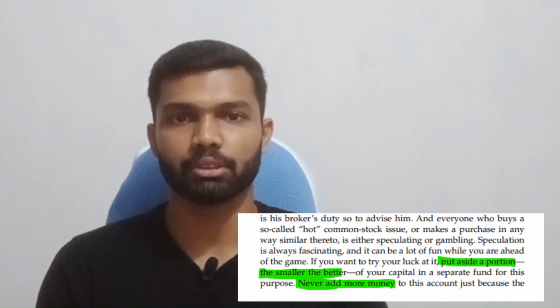The intelligent way of speculating, Graham says, is to have two separate accounts. One is for investing and another is for speculating. In the investment account, we should buy high grade bonds and a common stock portfolio. That's it. But we should have a second account for our speculative nature. In that we can do margin trades, and he always advises not to add more money to the speculative account. It means that if we have a fixed amount to lose, then we should never add more money in that account.